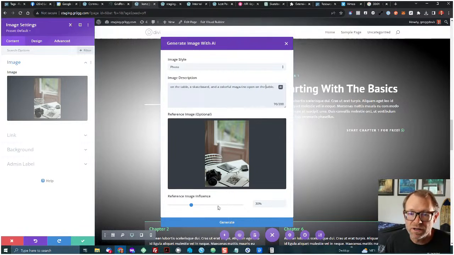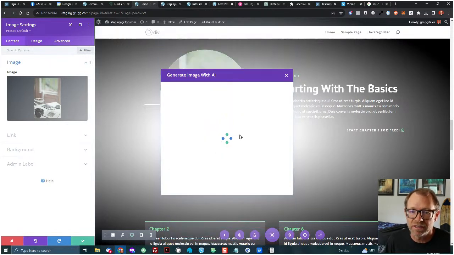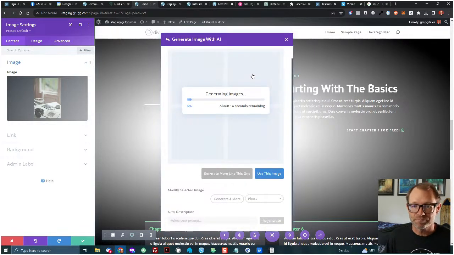And this is where you can play with this slider and try different options, but you can adjust the reference image's influence. So define how much influence your reference image has over the generated image. The less influence you give to the reference, the more impact your image description will have. I'm just going to leave that at the 30% default, and we can see what we get.